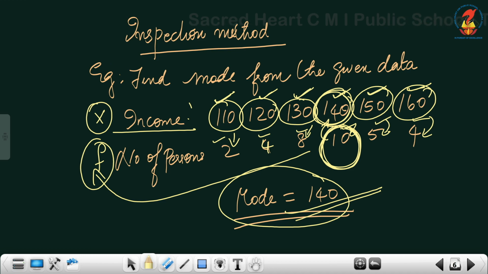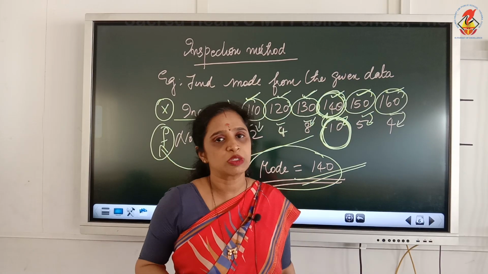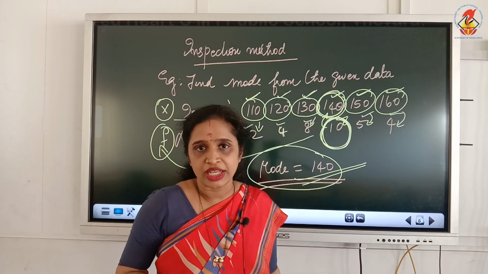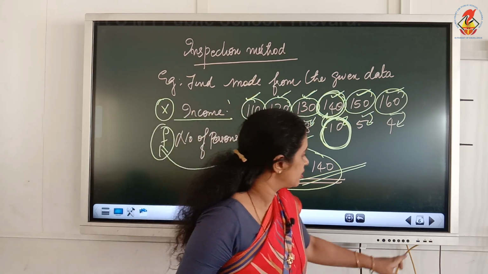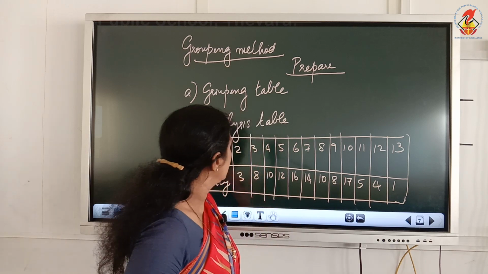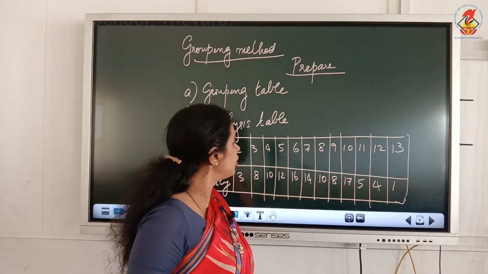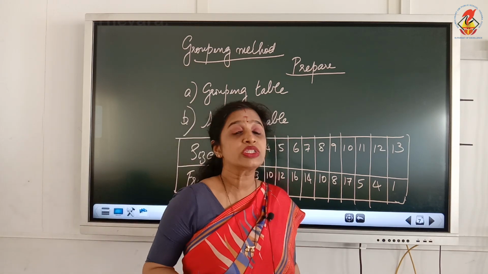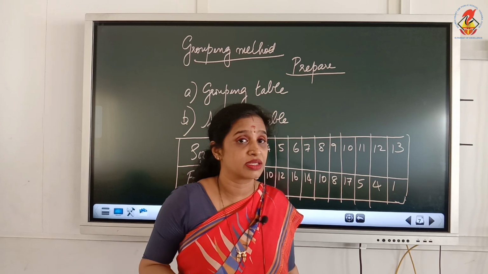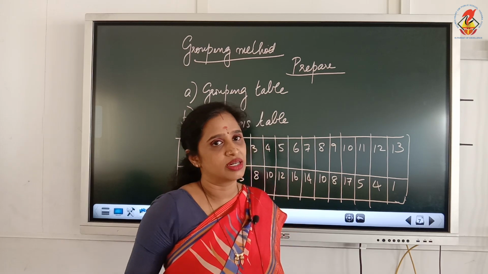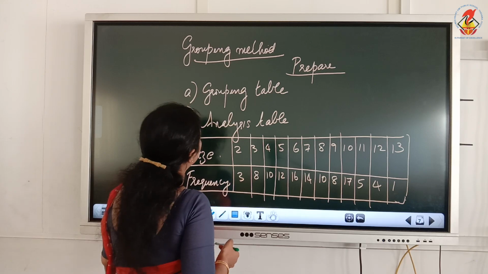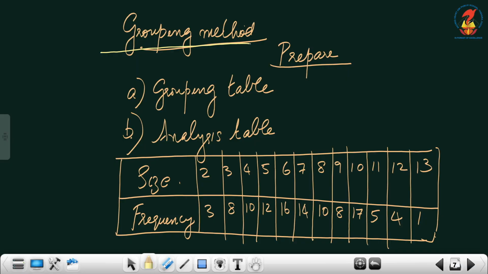Now, one more method is followed in this particular discrete series to find out the modal value, that is the grouping method. Now, when do we use this grouping method? We use the grouping method in certain circumstances. Now, let us learn that grouping method. The grouping method is the most popular method of calculating the mode.